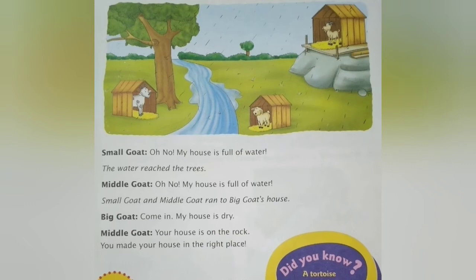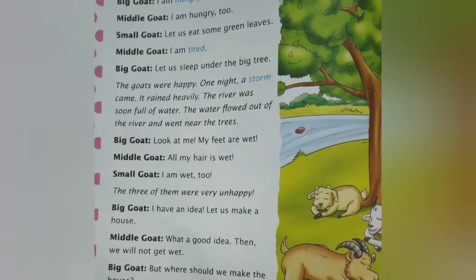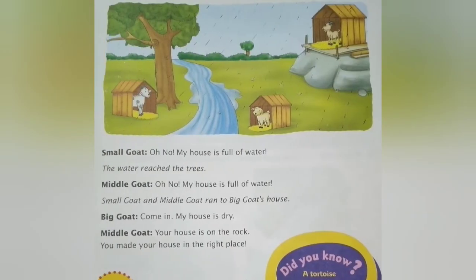Because the small goat built his house near the river. We can see that on the last page. See, small goat: I want a house near the river. So what happened? His house is near the river, and all of a sudden the storm made the river overflow, and water flowed out of the river. The river was so full of water, and all of a sudden his house got drained with water, and so he said, oh no, my house is full of water.